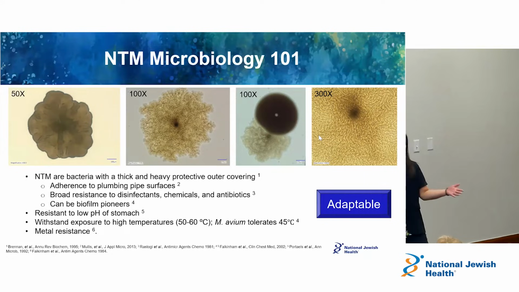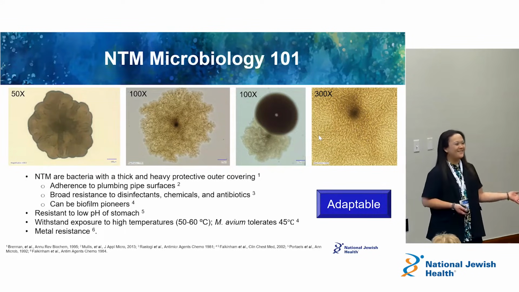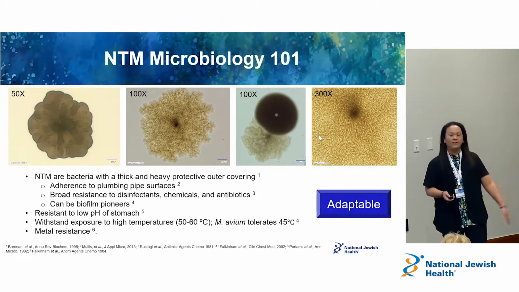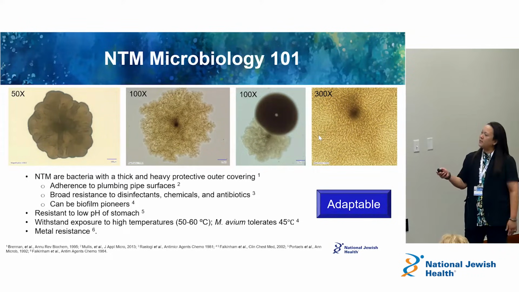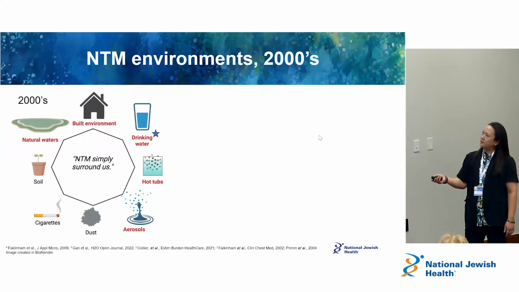So sometimes they have an innate resistance to metals and other exposures as well. And so that's all to say that they are very adaptable organisms, right? So that's why they can be found in a variety of different places, in a variety of environments, different areas as well too, because they're very adaptable.